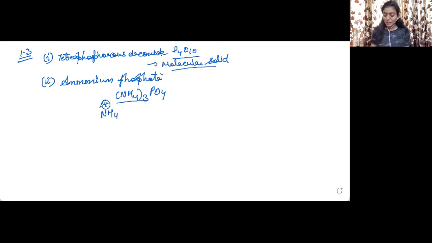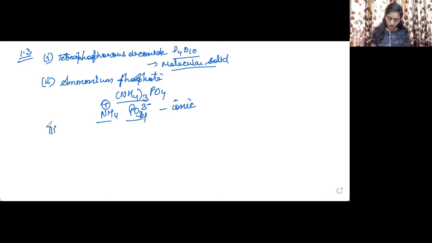Ammonium cation is there and phosphate anion, PO4 3 negative, is there. Now these are ions, so it will be an ionic solid. The solids in which the constituent particles are ions will be considered as ionic solids.